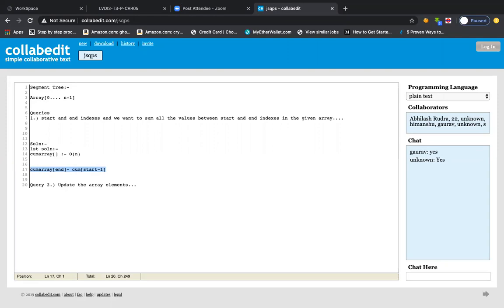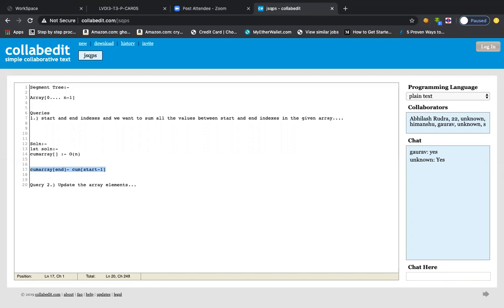The reason I'm saying it will take order n is that suppose you made one cumulative array, by keeping a cumulative sum, and then someone says please update an array element to some other value. At that moment your cumulative array will not work, because the cumulative array consists of all the different sums, and if you update an element, all the further values will get affected.